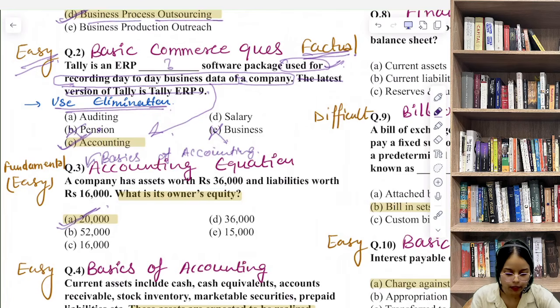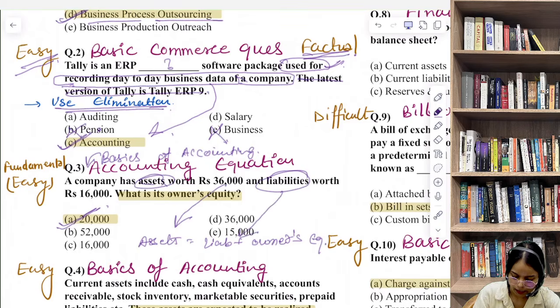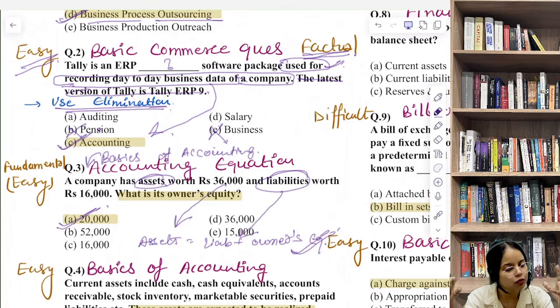The reason is simple. The basic accounting formula we all know. What's the formula? Assets is equal to liabilities plus owner's equity. So now what do we have? We have assets, we have liabilities. Then हमें क्या निकालना है? Owner's equity. I hope आप इसे easily निकाल लोगे. So that's very easy. It's a straightforward question, we can say that.